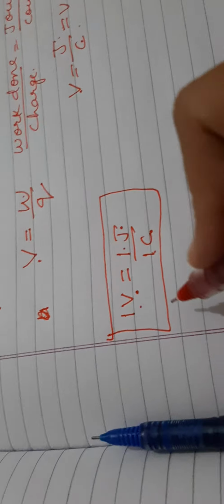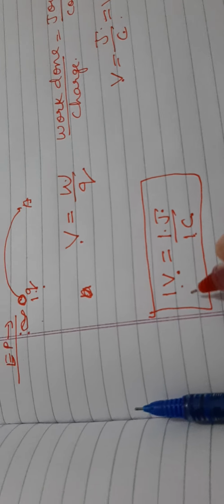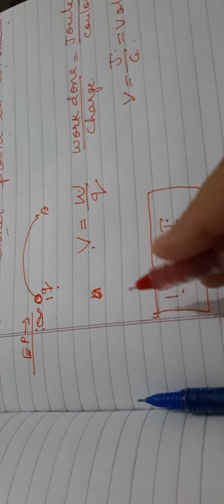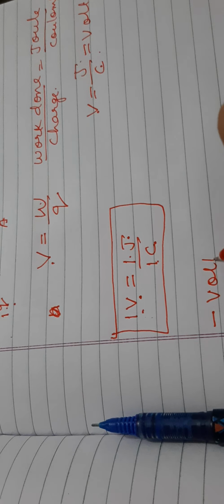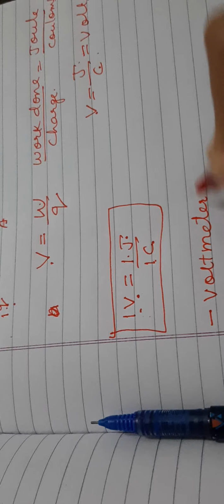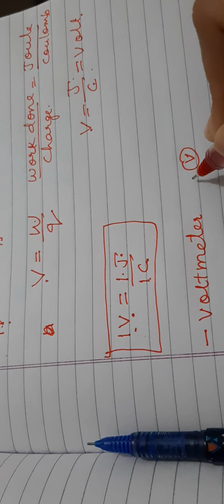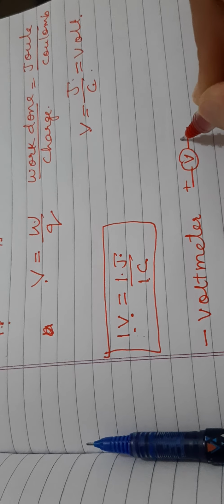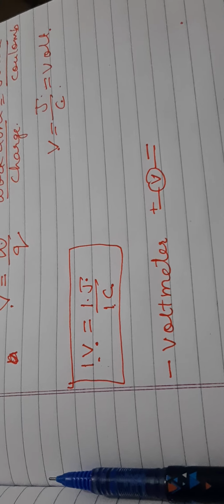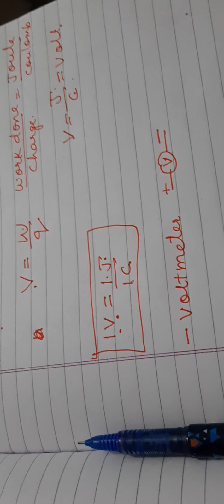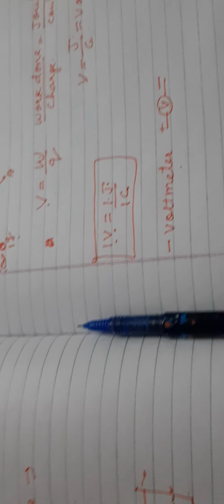Now this electric potential, that is potential difference, is measured by an instrument, and that instrument is the voltmeter. The symbol of the voltmeter is V, with plus on one side and minus on the other. So this is the symbol of the voltmeter. These are two very important points which we have discussed.